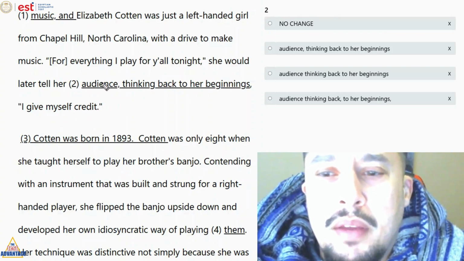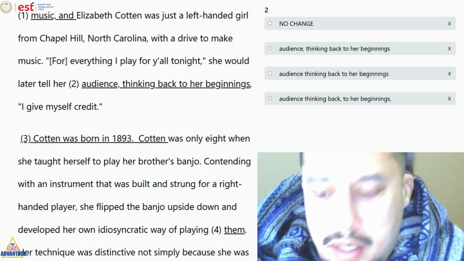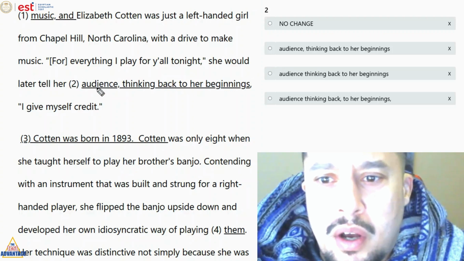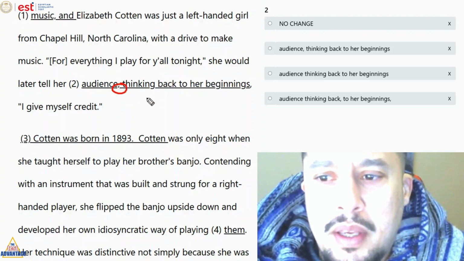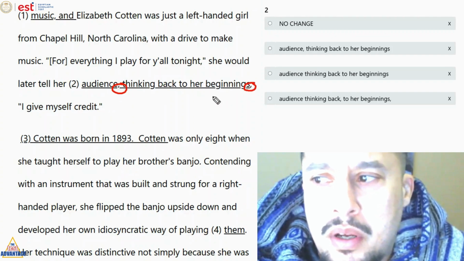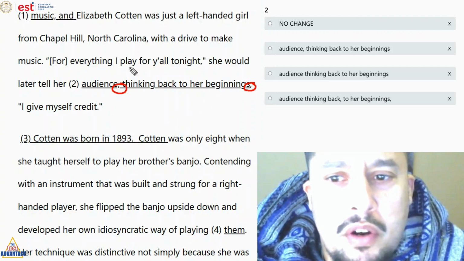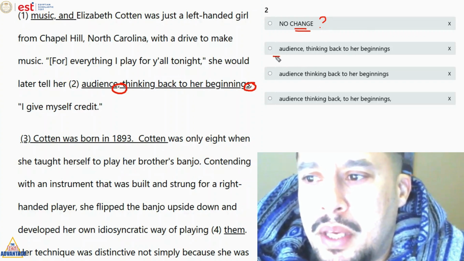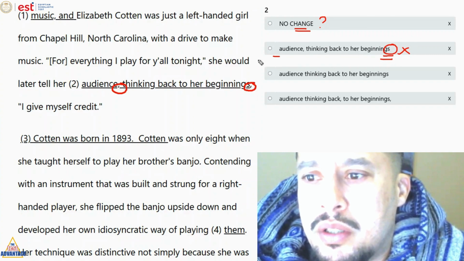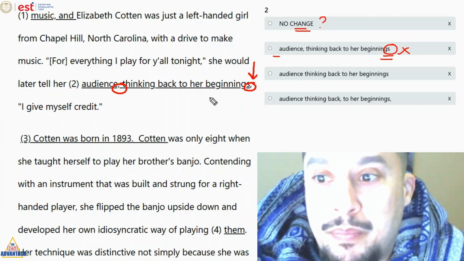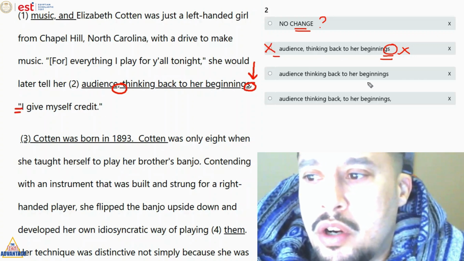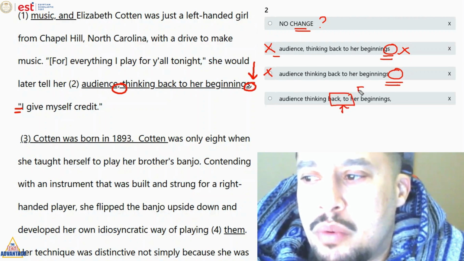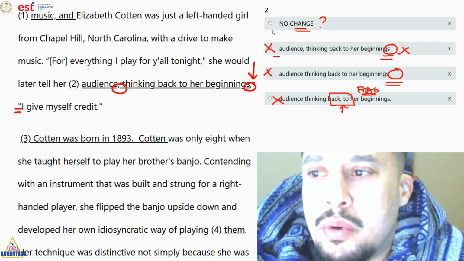Okay, so for everything I play for y'all tonight, she would later tell her audience, comma, thinking back to her beginnings, comma, I give myself credit. I don't see a problem here, right? So لو مش شايفين problem, we just check the answer choices. Like for example, B ناقص الكوم هنا في الآخر وده غلط عشان المفروض يجي لي بقى لو حد بيكلم comma quotation. So B is incorrect. C نفس المشكلة ناقص الكوما. And then D عندنا هنا comma preposition و comma preposition طول عمره fragment. So here we're going to say answer A.